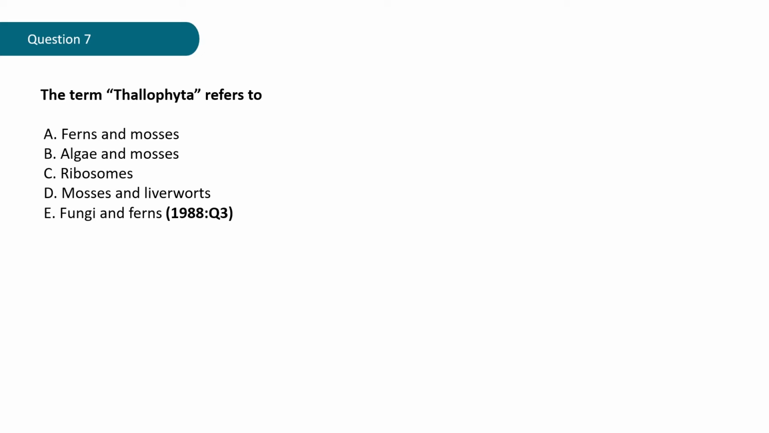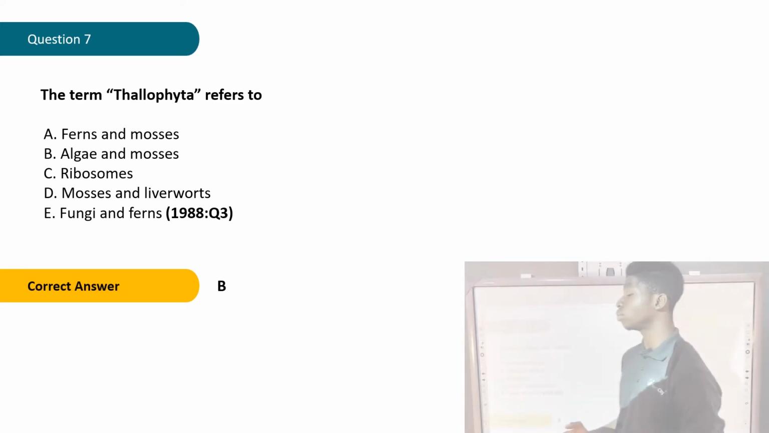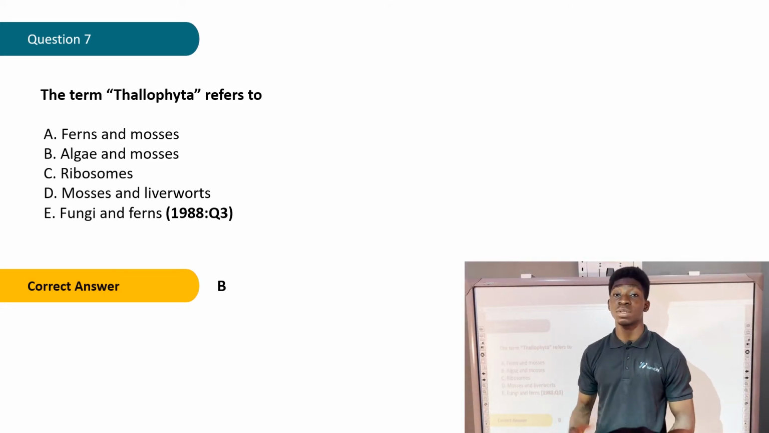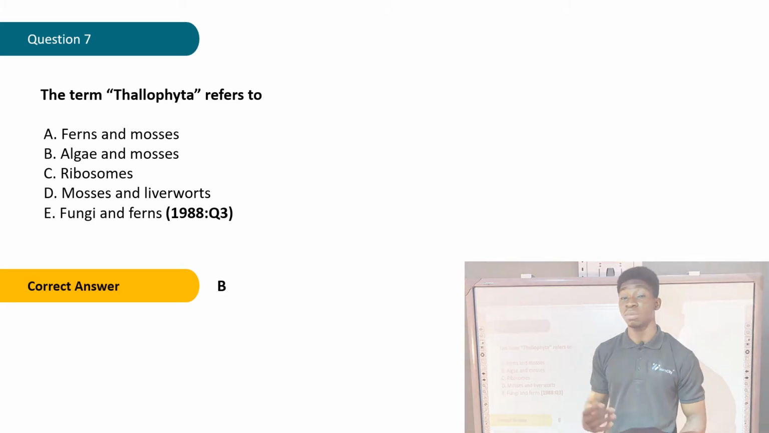Let's check out the correct answer now. The correct answer is B, algae and mosses. The correct answer is B because out of all the options here, the one that best describes Thallophyta is algae and mosses.